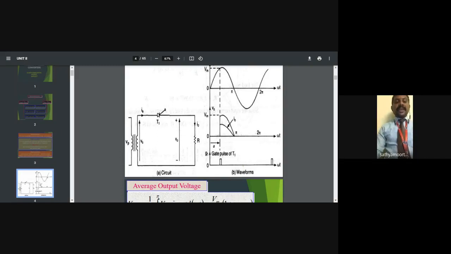Here we are fixing the positive portion, so it converts the positive half cycle only. We get the results from alpha to pi, then pi to 2 pi is 0, then from 2 pi up to alpha it is 0, then it starts again from 2 pi plus alpha, continuing to progress with the positive half cycle at the output side.